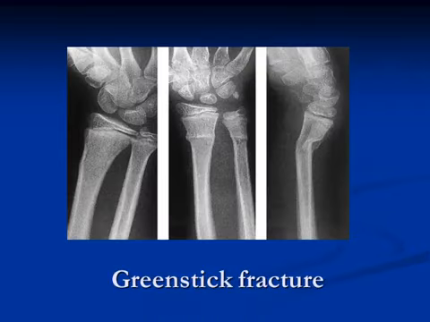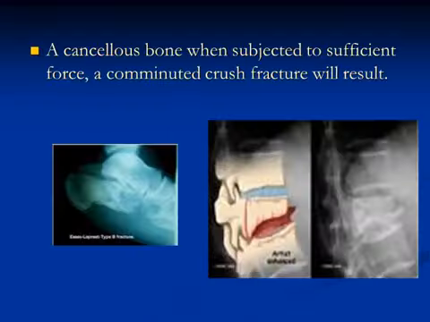This is an X-ray of the wrist of a child, immature bone, showing a transverse fracture line. It is called the greenstick fracture or incomplete fracture. This is due to buckling of the cortex of the bone, like a green twig. So it is a greenstick fracture.